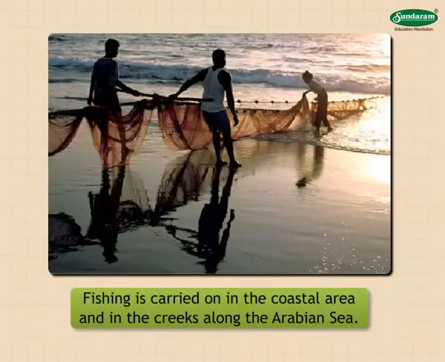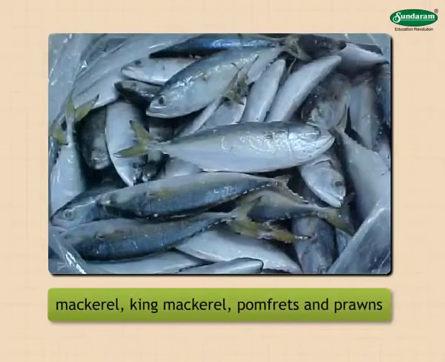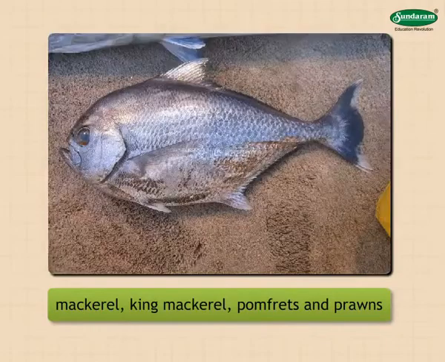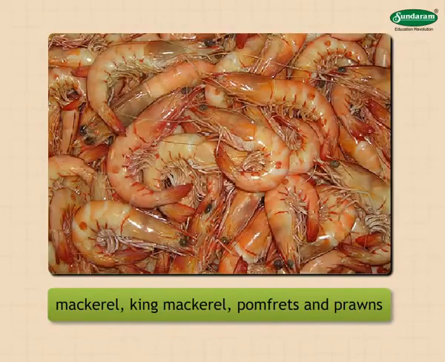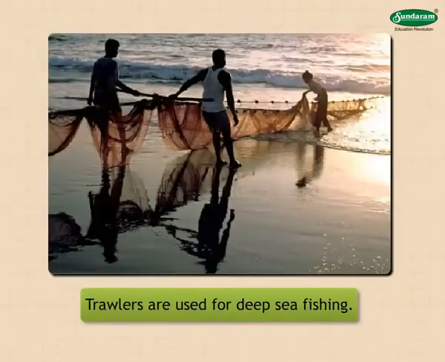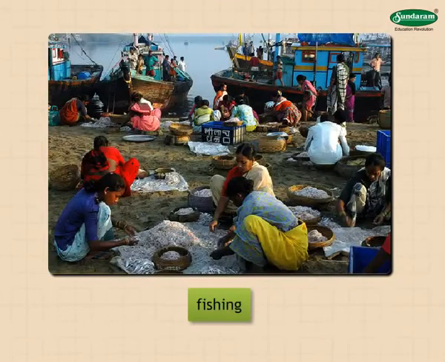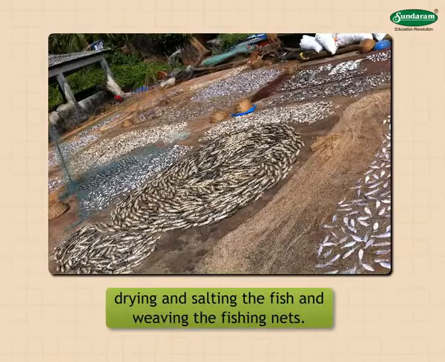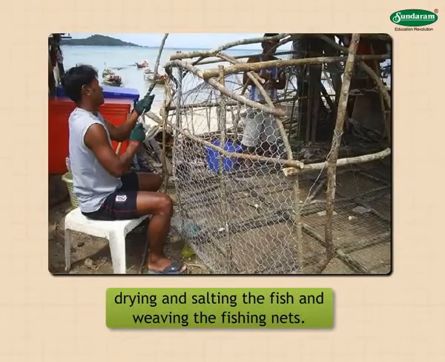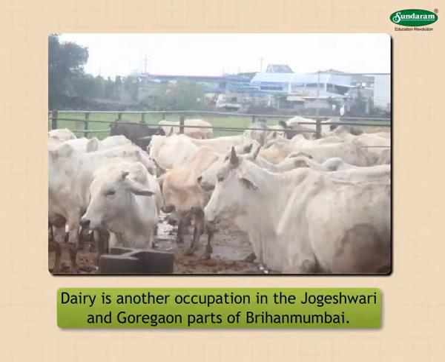Fishing is carried on in the coastal area and in the creeks along the Arabian Sea. Fish like mackerel, king mackerel, pomfret, and prawns are caught here. Trawlers are used for deep-sea fishing. The coolies are engaged in fishing as well as in occupations such as drying and salting the fish and weaving the fishing nets.